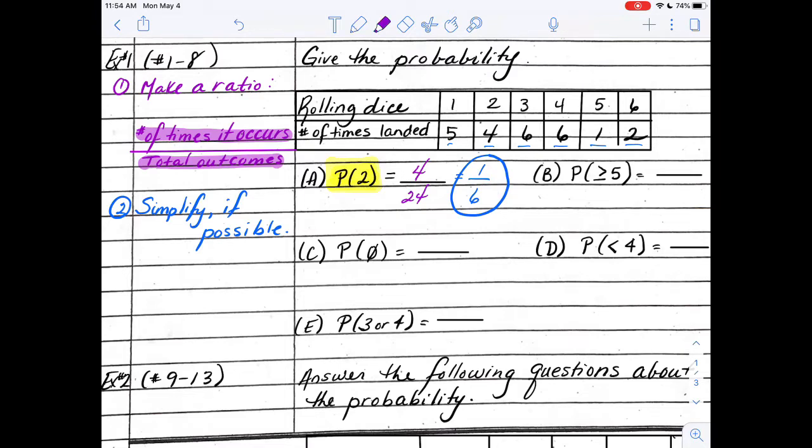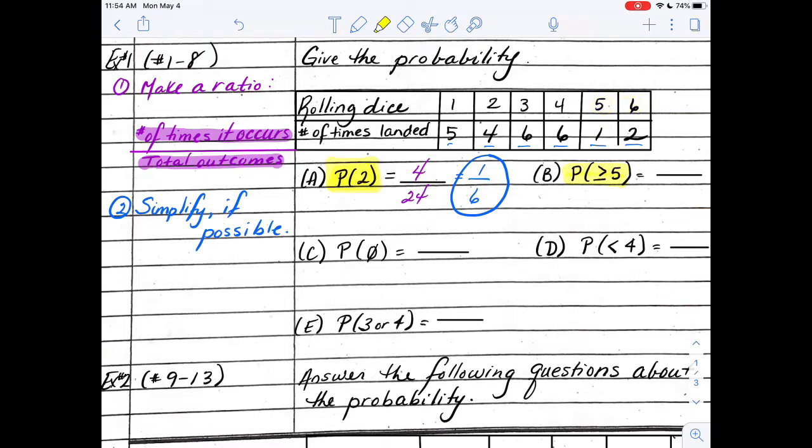So let's look at that next one. The next question says, what's the probability of, and then that symbol says greater than or equal to 5. Well, the only numbers that are greater than or equal to 5 would be 5 or 6. So that's what I'm asking. What's the chance I get a 5 or a 6?